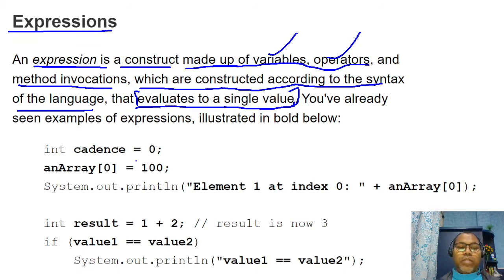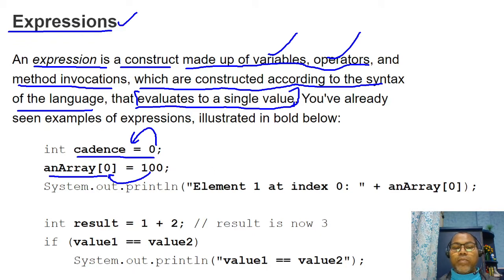Let's see examples. Here is one expression which returns 0 as an integer value for cadence. Similarly, for array of 0, you are assigning 100 as a value, so here you are using the assignment operator to create your expression.